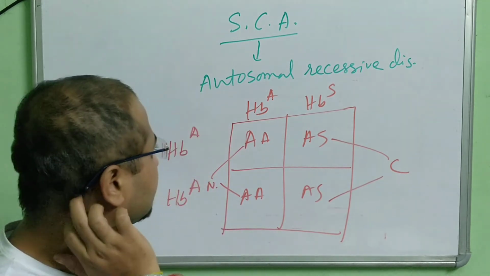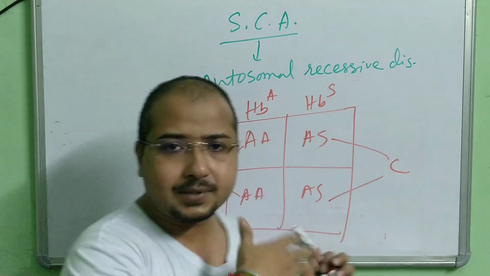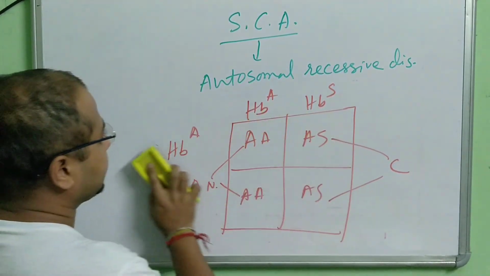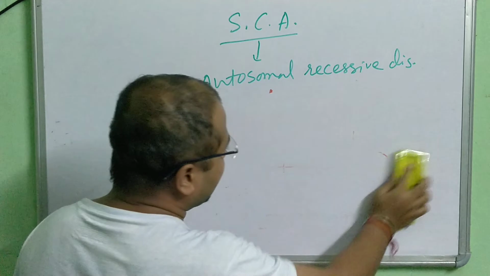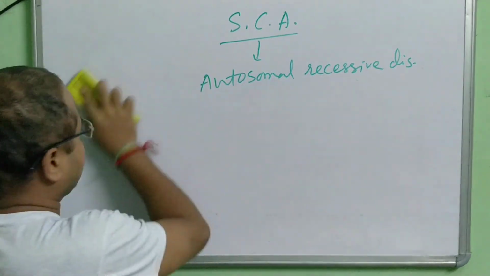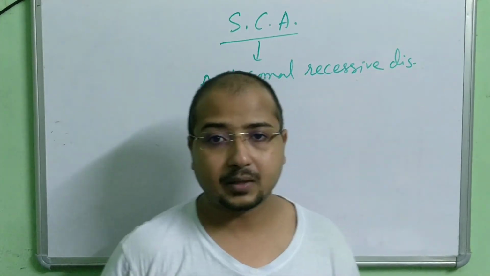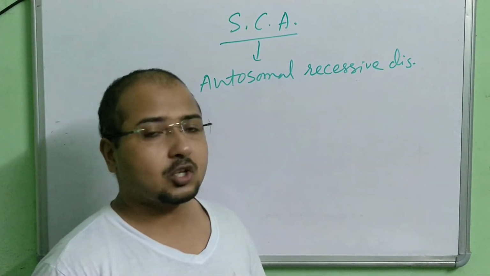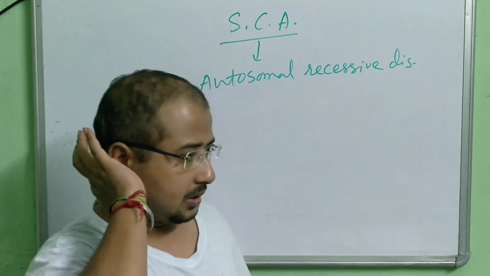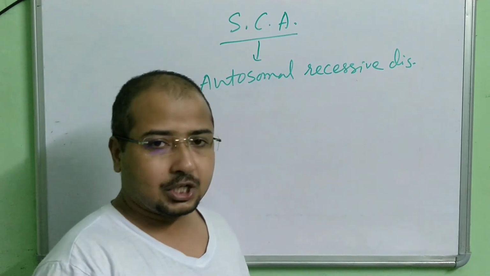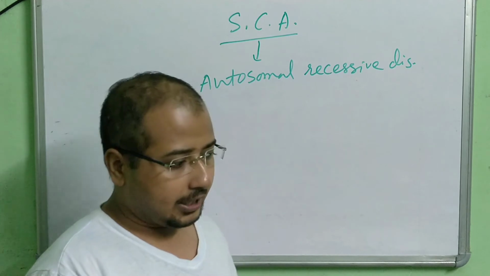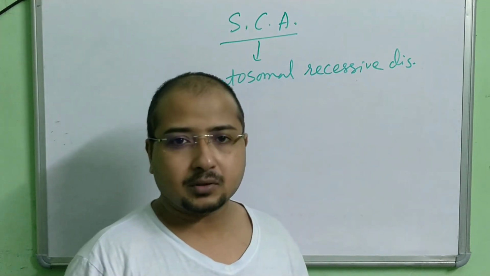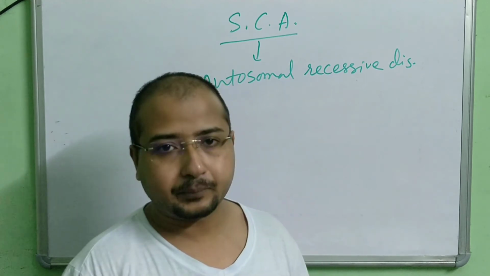Okay. So this is how we have seen how the disease gets inherited. Now we have to see one more thing in the case of sickle cell anemia: how the disease gets expressed, why the disease takes place. See, this occurs because of a mutation or change in the polypeptide chain of the protein present in the hemoglobin.